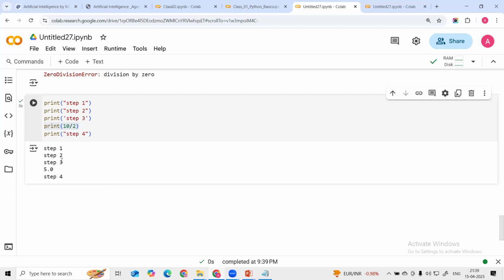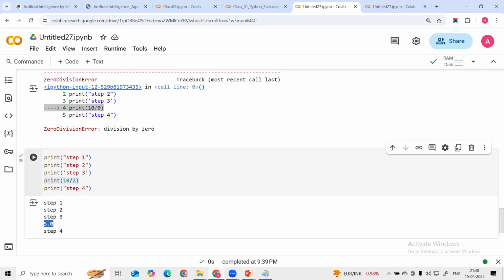You can see, then I can execute. This is step 1 successfully run. Then it will move to the next step line by line. Execute step 2, then I move to step 3, then execute step 3, then I execute step 4, this fourth line. Then it will execute successfully because we are able to debug it.